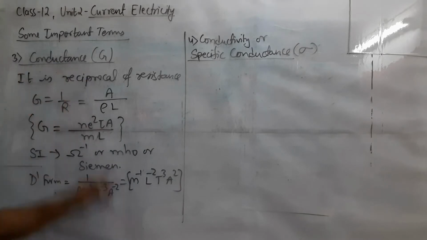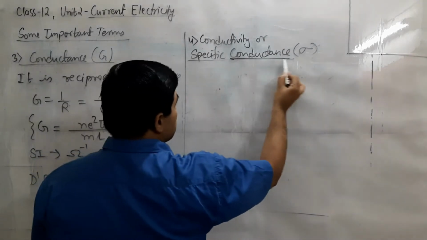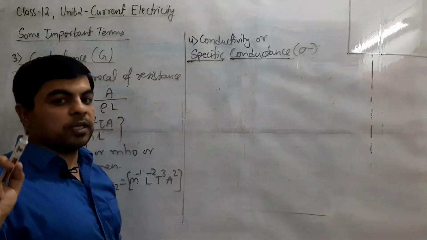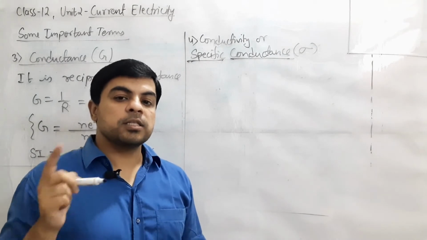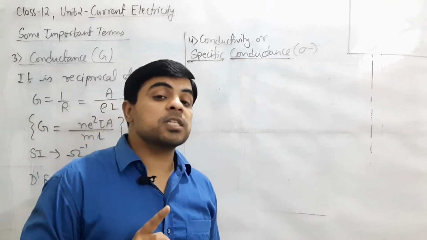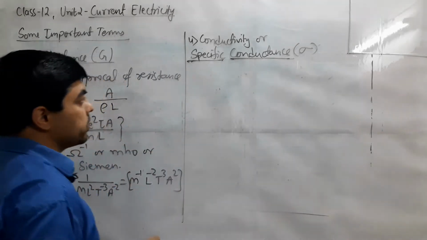In the same way we can give the concept of conductance for a specific material. Over there we have studied about resistance, the reciprocal of that becomes conductance. Similarly we have studied about resistivity also, the resistance due to the specific nature of the material.